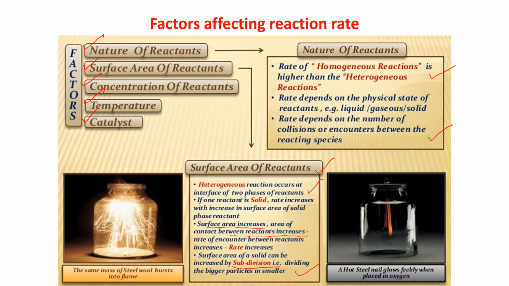That is why, when we want to dissolve crystal sugar in water, if we make it powder, it dissolves faster. By making it powder, we are increasing the surface area. I am dividing the bigger particle into smaller particles.